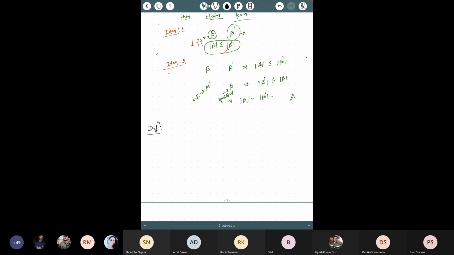Let V be a vector space over F. If V has a finite basis consisting of vectors x1 to xn, let's say, then V is called a finite dimensional vector space.